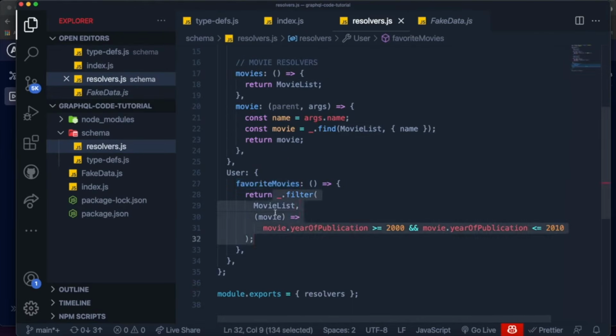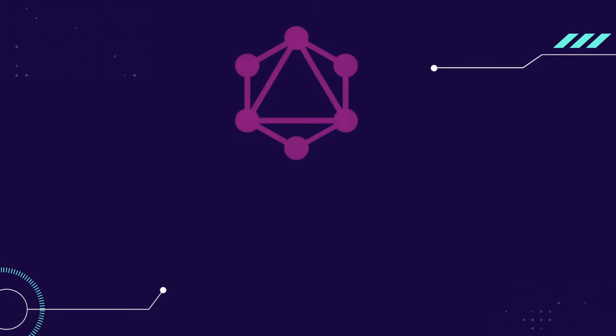So whenever you have a field inside of a type that doesn't return a basic type, you can actually add resolvers for that field to that type and specify what that field will return. Now, this is kind of confusing. I honestly think so, because in the beginning when I started working with GraphQL, this was one of the things that made me go crazy. I hope you guys understand it, because we're going to be using a lot more of this later on in the series, and we're going to get more in depth on this as well.